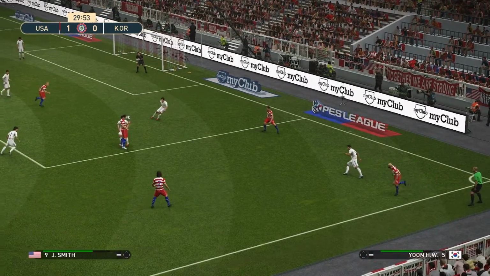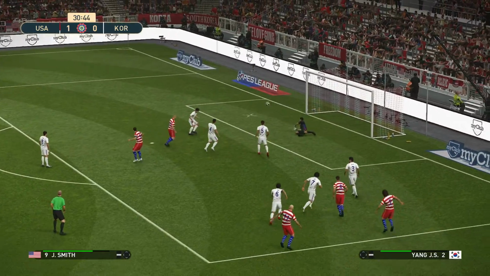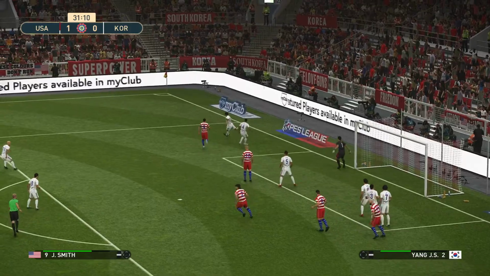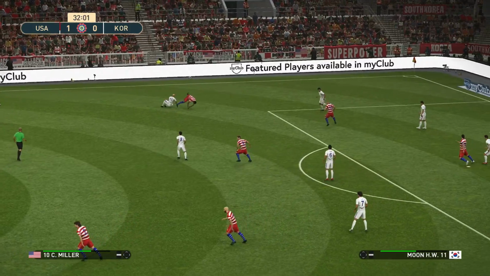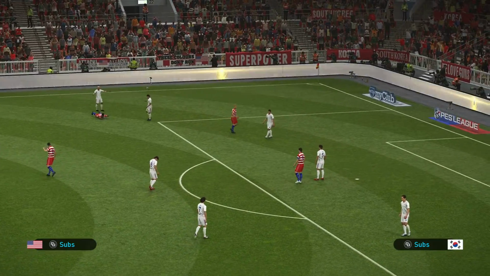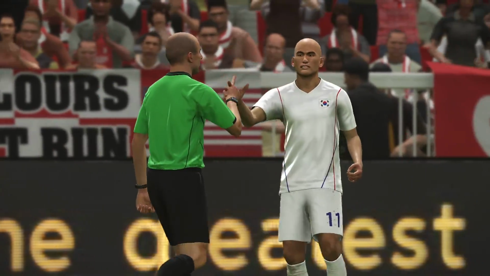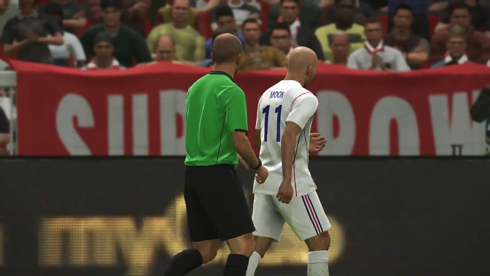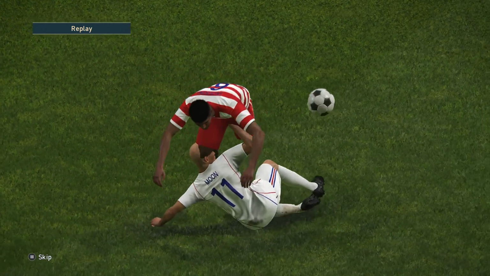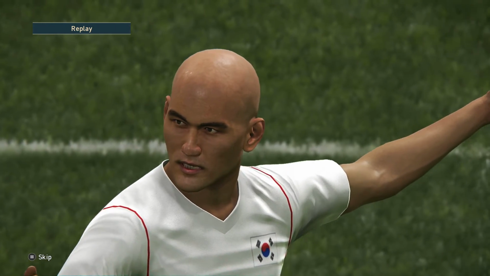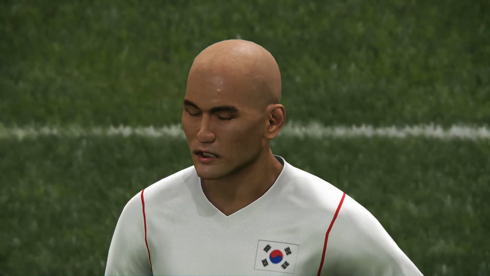Almost half an hour played. The US lead 1-0. And here's Brown. And the ball comes across and Smith shoots and it's saved. Smith almost doubling the US advantage. But here come the US again. And the referee blows his whistle for a foul. And the referee having some strong words with Moon. Well, he went right through Jackson. Jackson lucky he wasn't hurt in that incident, and Moon lucky not to get a yellow card.